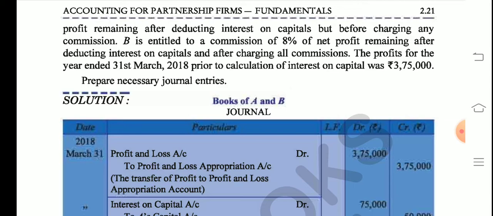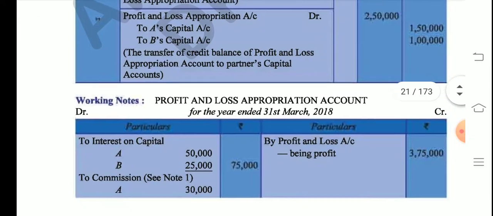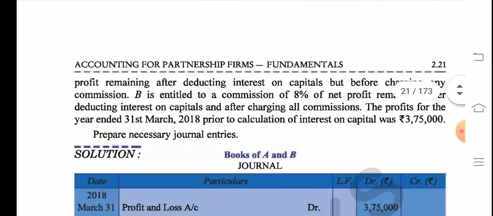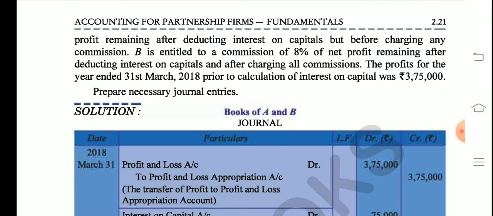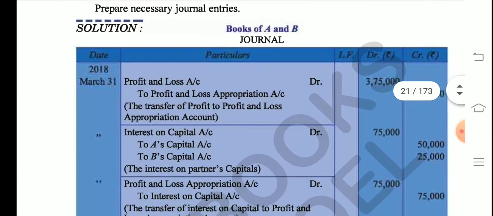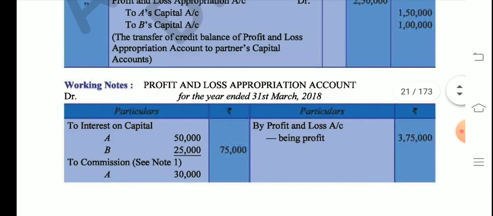So then our point here is, the question says prepare journal entries. You have to prepare journal entries, students. Here they have not asked you to draw the profit and loss appropriation account, but I've been saying this since class 11, that you should always draw the journal after drawing a ledger. So as the question has not asked you to draw a ledger, you can draw that account in your working note, that is in your rough note. But it's always good to show the working note in a proper manner in your exam, because then you will not make mistakes. So it's very important to draw a ledger and then get back to the journal entry.